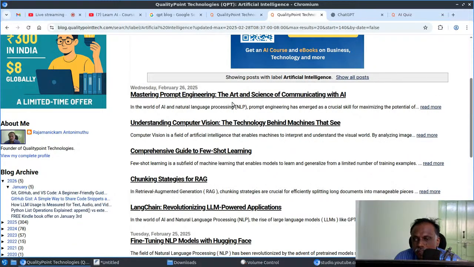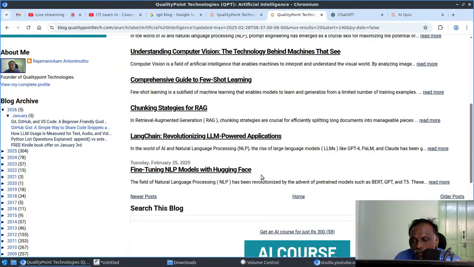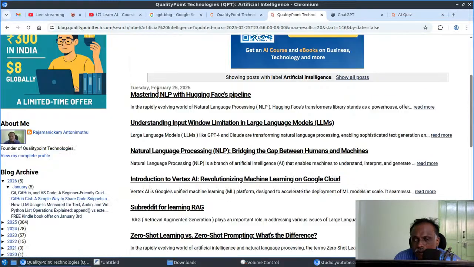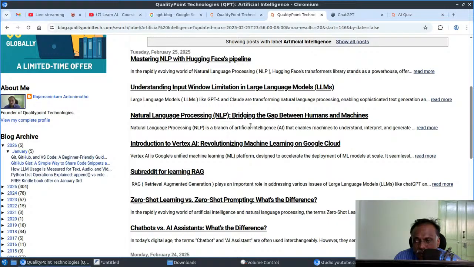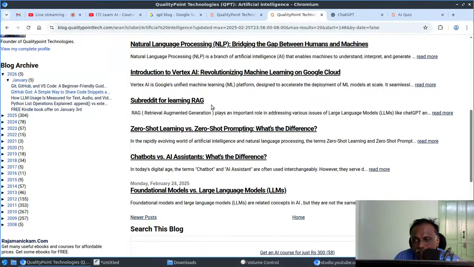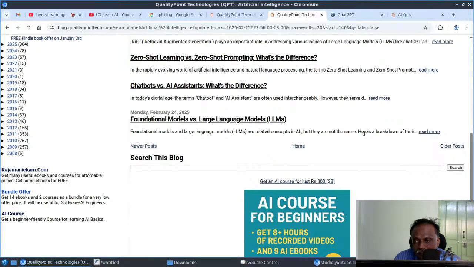This is about prompt engineering, then computer vision and few shot learning, chunking strategies for RAG, LangChain, fine tuning NLP models with Hugging Face, mastering NLP with Hugging Face's pipeline, understanding input window limitation in large language models. And natural language processing NLP and Vertex AI, subreddits for learning RAG, zero shot learning versus zero shot prompting, chatbots versus AI assistants, foundation models versus large language models.